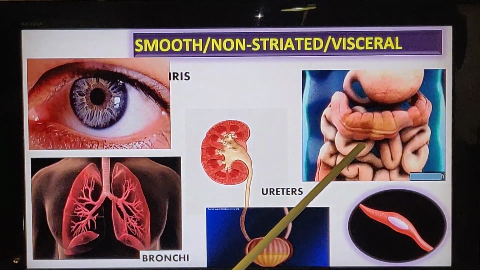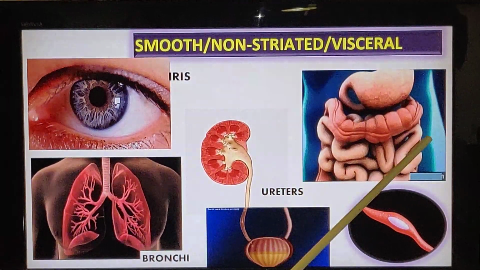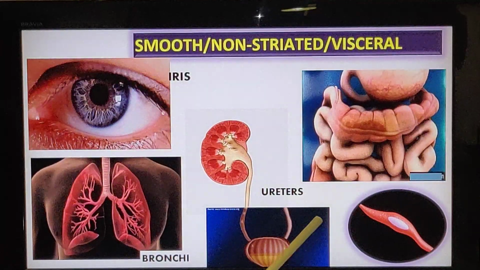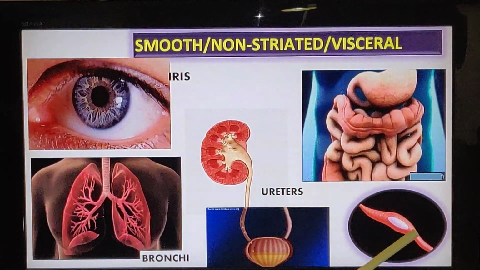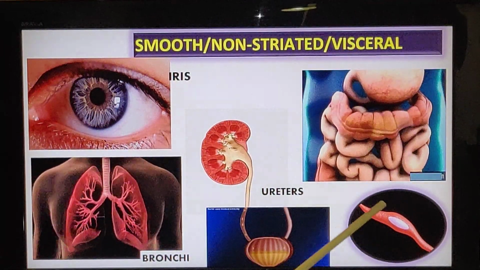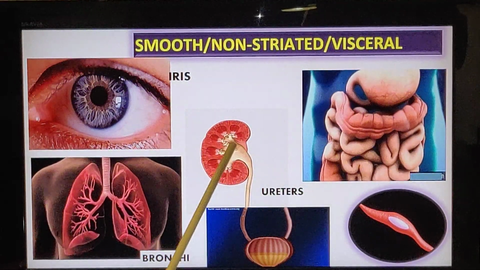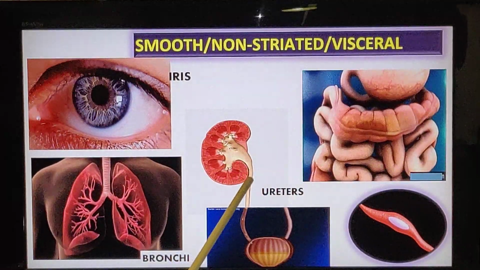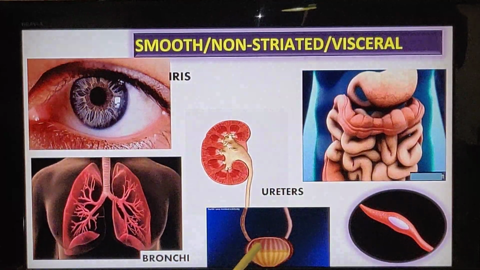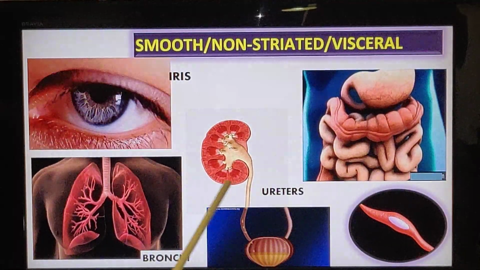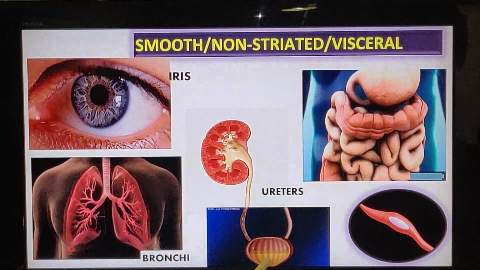You have the smooth muscles in the intestine. You can see how the food is moving through the intestine. It's because of the special involuntary muscles called smooth muscles. Why is it called smooth? Because no striations. And what is the shape? Spindle shape. Another location, ureters. Kidney, after filtering the urine, passes it to the urinary bladder through the ureters. The ureters also have smooth muscles. It is allowing the urine to pass here.